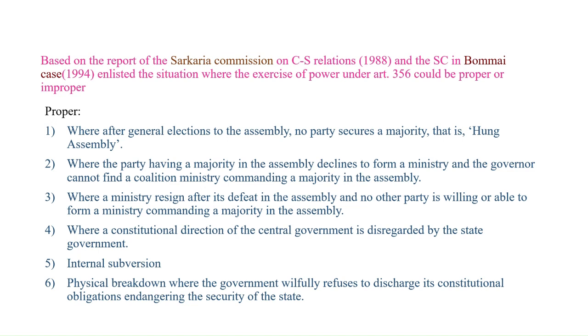These are the list of conditions or situations in which President's rule can be imposed lawfully.